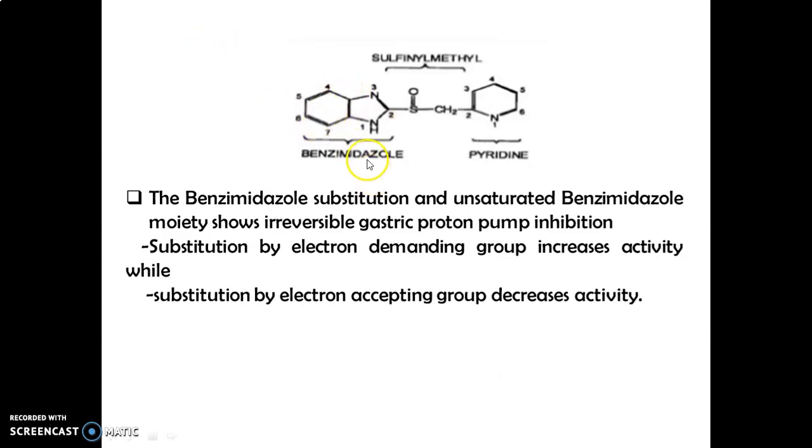In the case of benzimidazole substitution, an unsaturated benzimidazole moiety shows irreversible gastric proton pump inhibition. Substitution by an electron-donating group increases the activity, while substitution by an electron-withdrawing group decreases the activity.